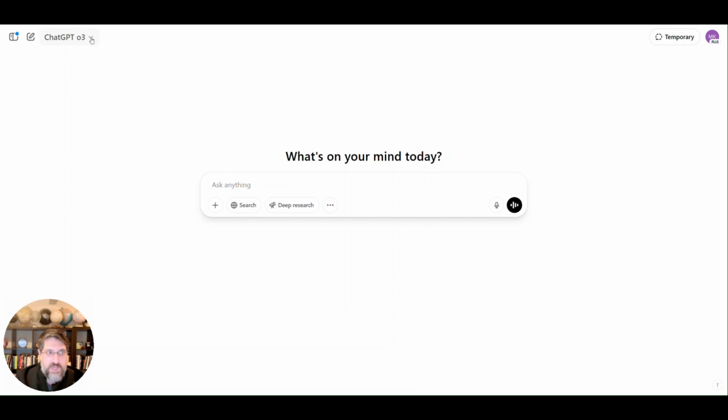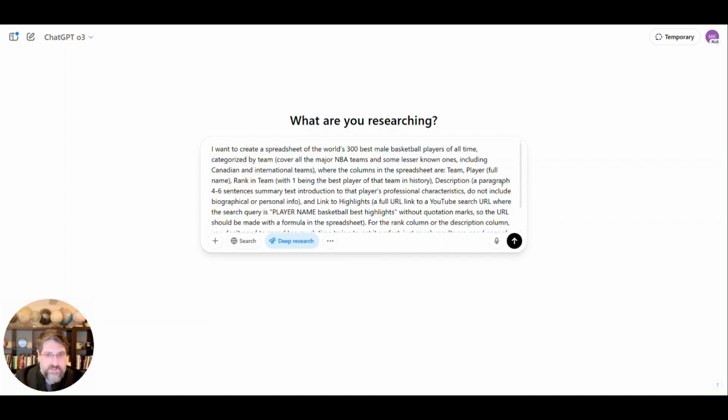So I'm going to go to ChatGPT and turn on Deep Research. O3 is currently the most powerful model for Deep Research. And I will paste a prompt like this that I've prepared. This time I already have one for soccer players, but I'm going to make one for basketball players now.